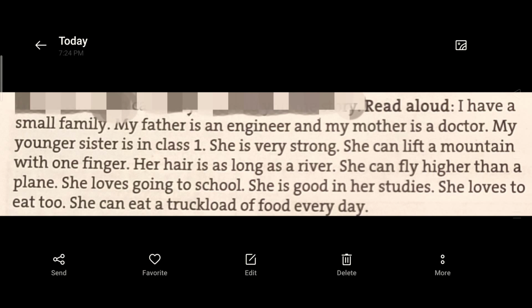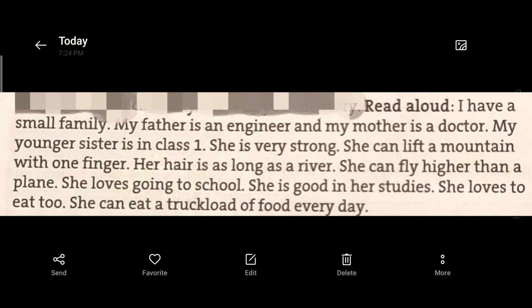She can fly higher than a plane. She loves going to school. She is good in her studies. She loves to eat too. She can eat a truckload of food every day.